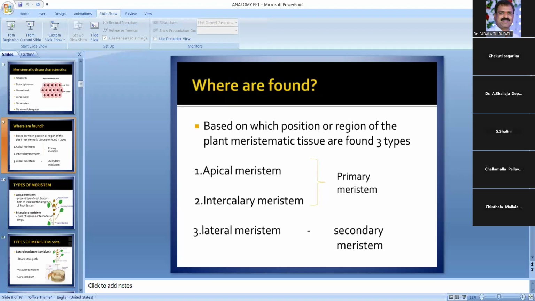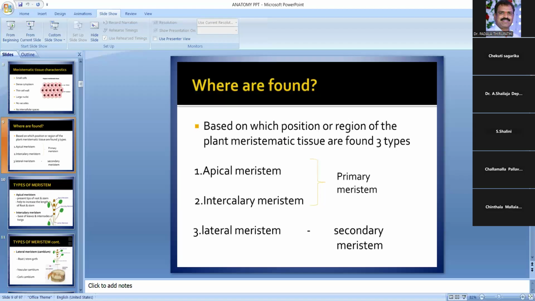These are called histogens. They are differentiated. Dermatogen gives the epidermis, the periblem gives the cortex, and the plerome gives the vascular tissues of xylem and phloem. So this is apical meristem. It is present at the tips of root and stem. It helps to increase the length of the root and stem. That is called the apical meristem.